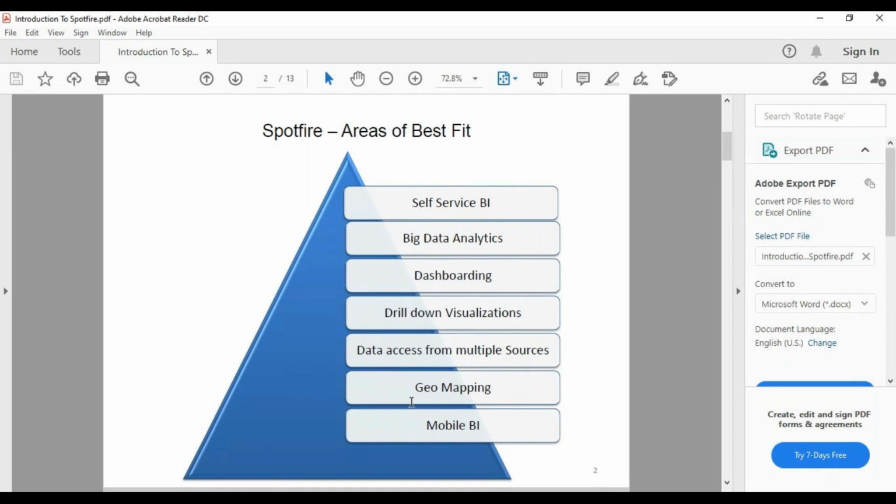We have iOS, Android devices, tablets and all. People don't want to open their laptops and desktops all the time. Instead, it is more convenient to open their mobile devices and access things; shopping, banking, everything they are doing on mobile devices. In the same way, we can access our Spotfire reports on mobile devices also.